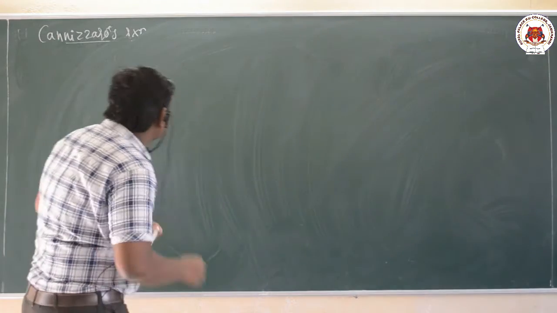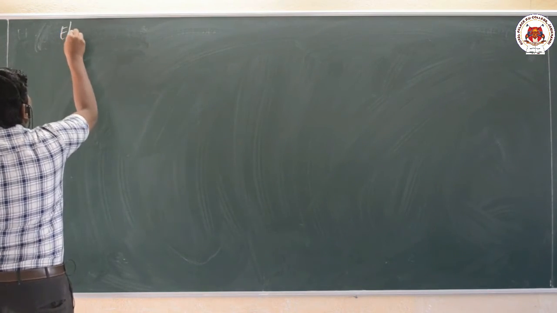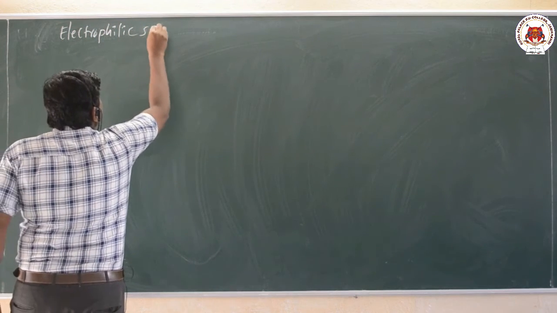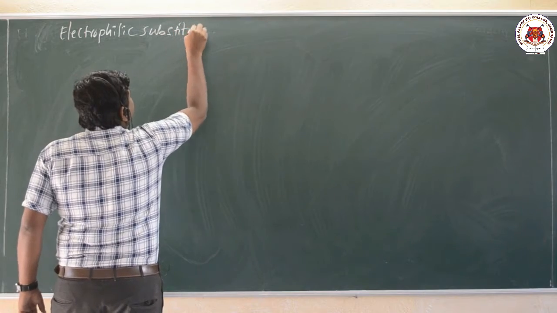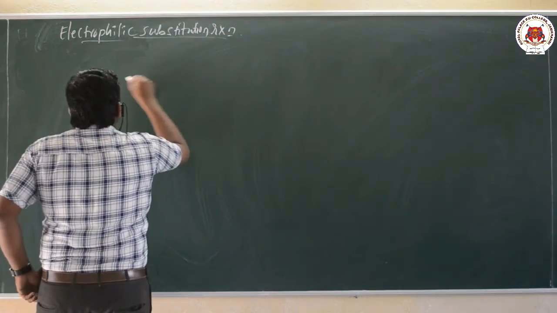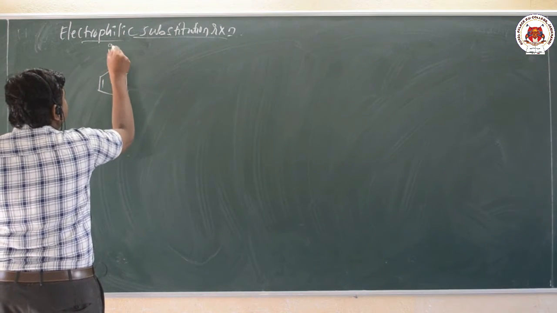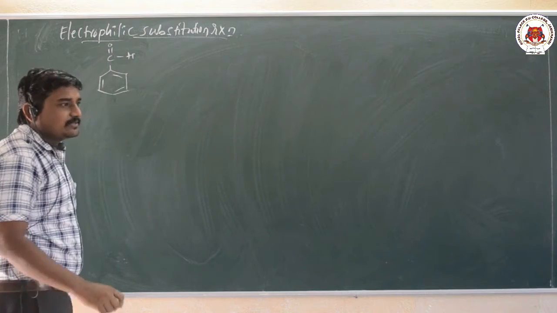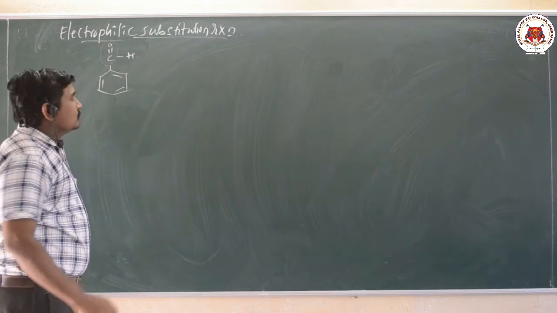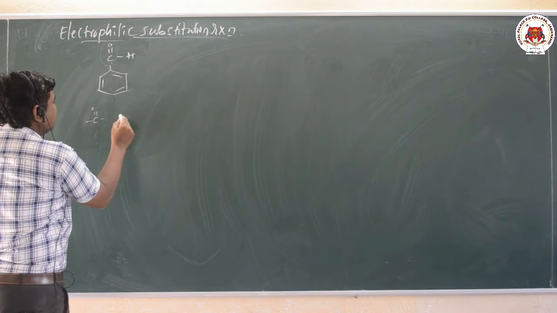Let me take one example, benzaldehyde. An aromatic aldehyde or ketone undergoes electrophilic substitution because of this electron withdrawing group, the carbonyl group.